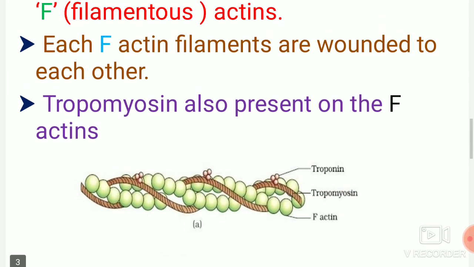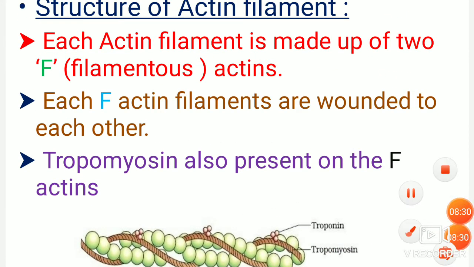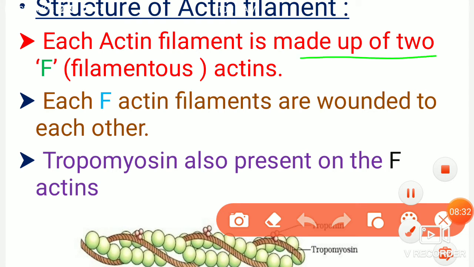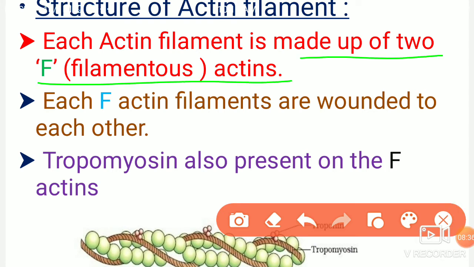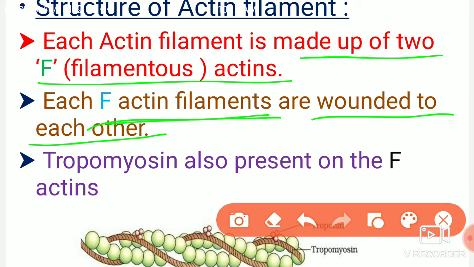So I'll revise it. Each actin filament is made up of two F-actins, that is, filamentous actins. Each F-actin filament is wound around the other, and on these F-actin filaments or chains, the tropomyosin is also present.